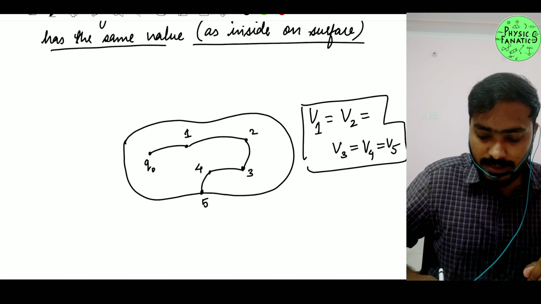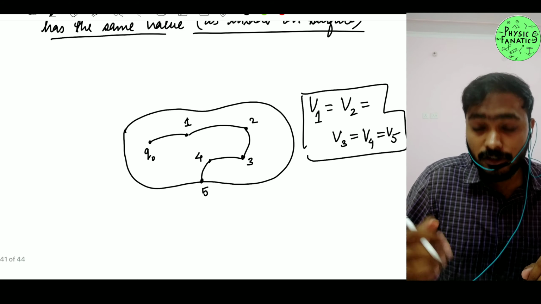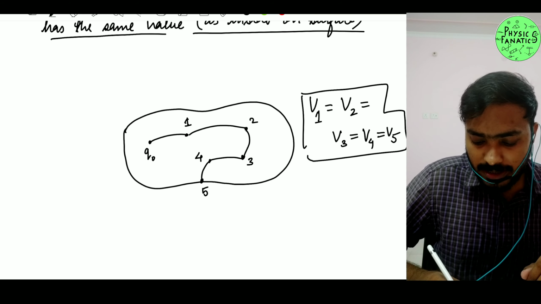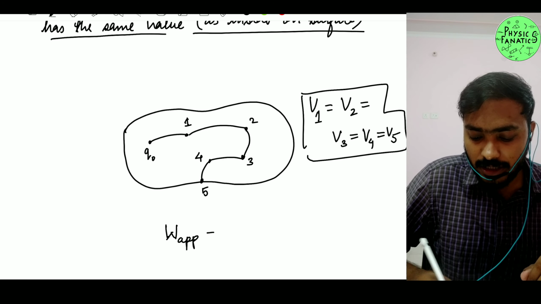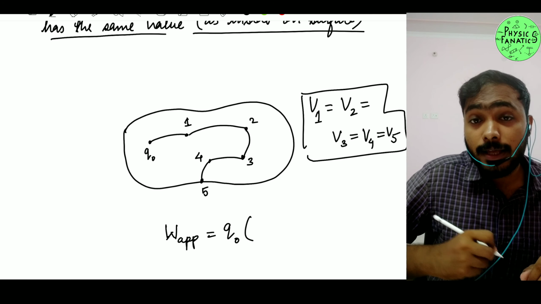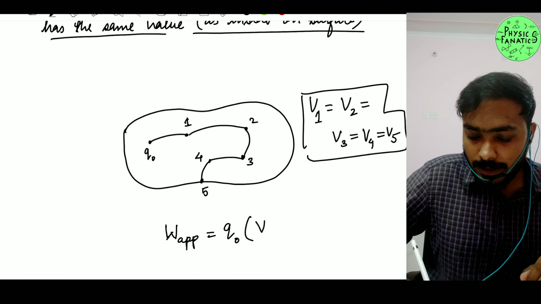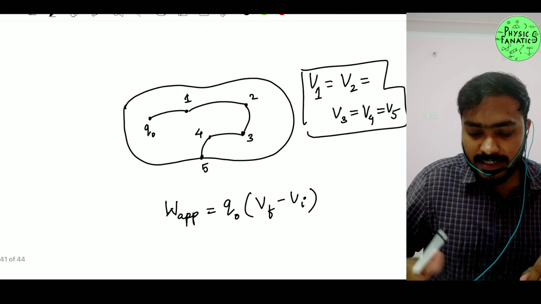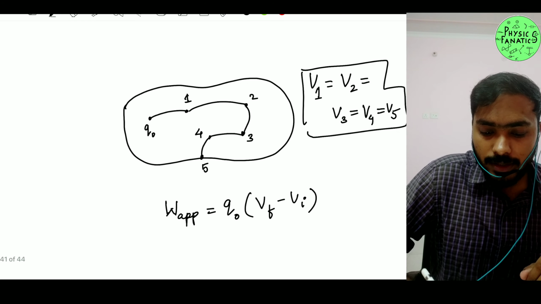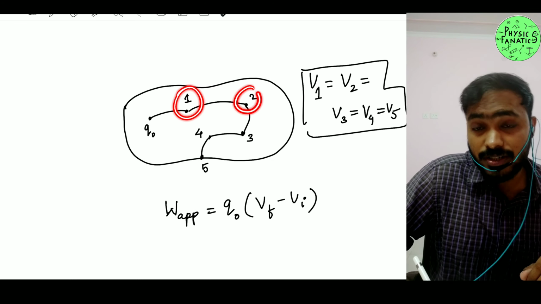Basically you can see the value of potential. How do you find potential? Work done by the applied force is equal to the charge you're moving multiplied by V final minus V initial. Is that a yes or no? Let's say I'm moving my charge from the first potential to the second potential.